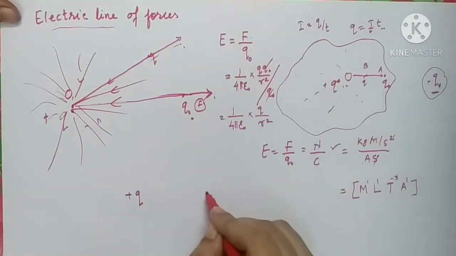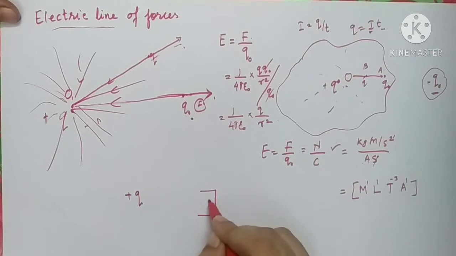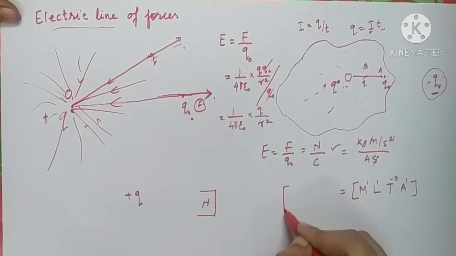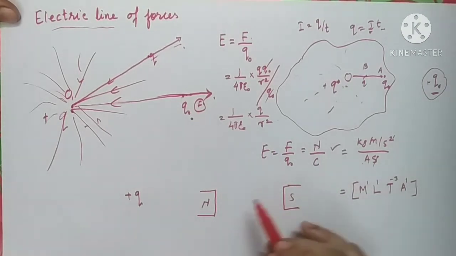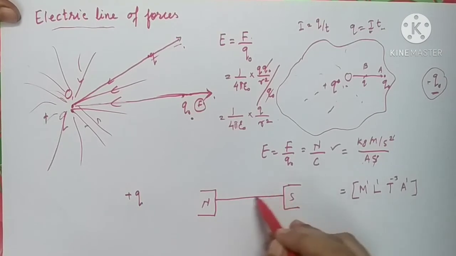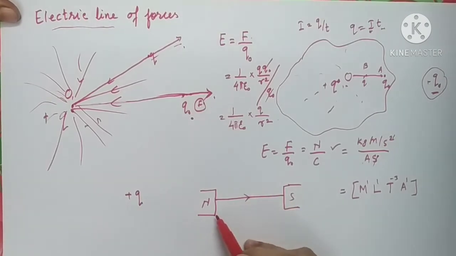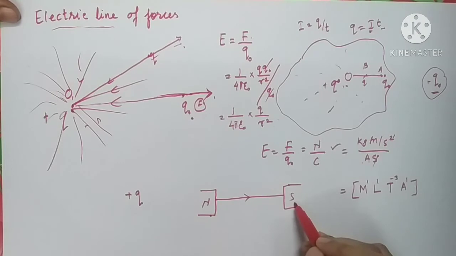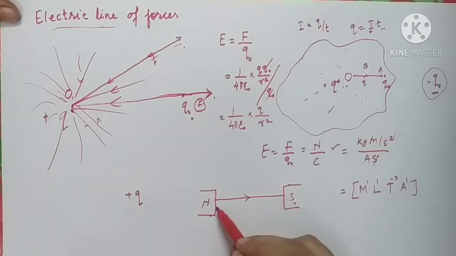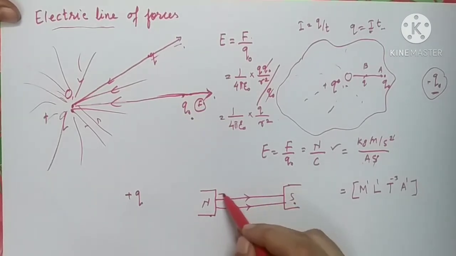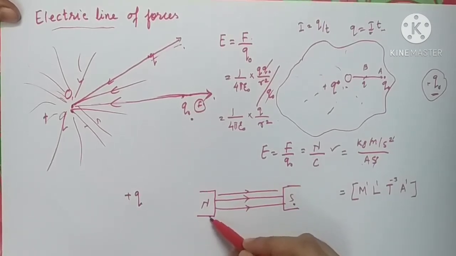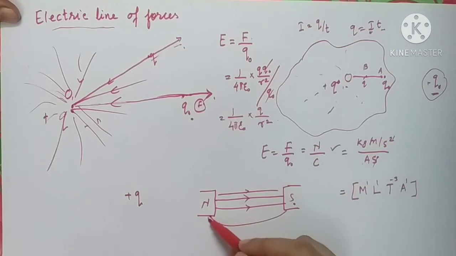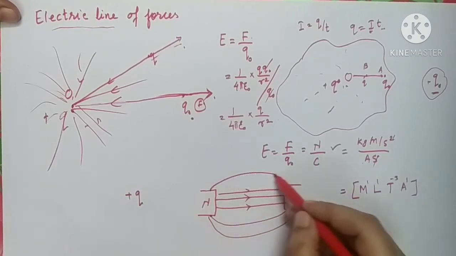have you ever seen the magnetic field created by a bar magnet, north pole and south pole? Suppose this is the north pole and south pole of a bar magnet. How you are going to draw the magnetic line of force? You'll draw the line of forces like this. These line of forces are originating from the north pole and they are terminating at the south pole. Similarly, in between the two pole pieces, you are going to draw a straight line, and after this pole pieces, you are going to draw this curved lines. All these lines are the line of forces.